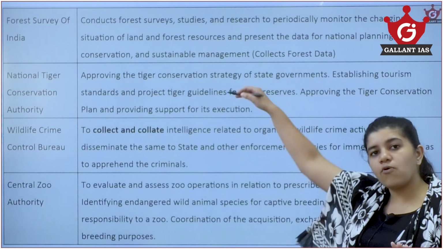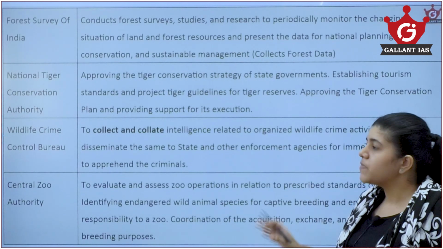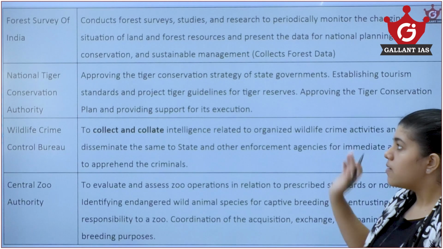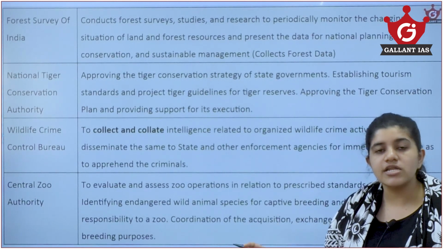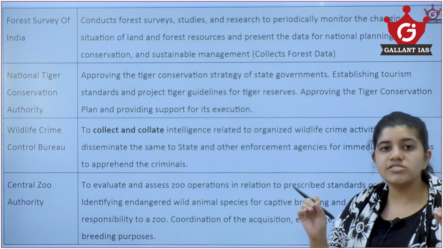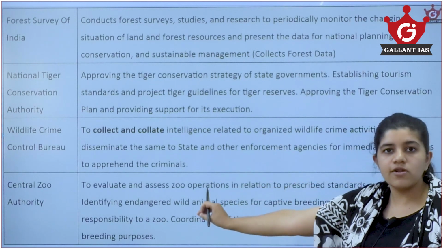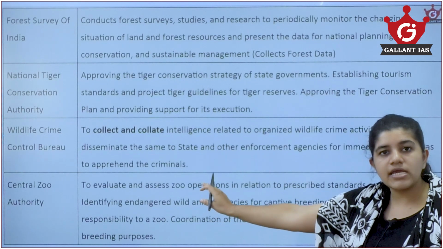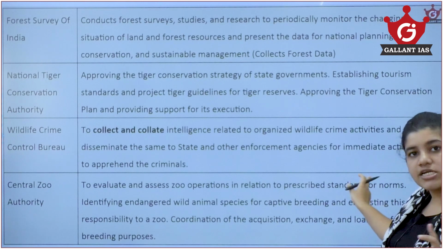So, you see these 4 were clubbed together. These 4 have different functions as such. Now, here is where the problem starts, because all of these have 4 different functions. There is a lot of issue in the administration, a lot of chaos, just on the basis of reducing asset allocations or reducing the money required. All these are clubbed together, because of which there is an administrative issue coming.